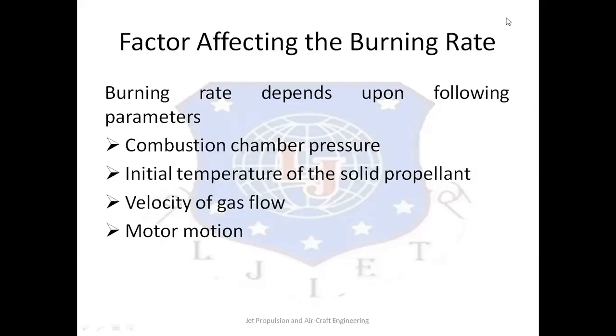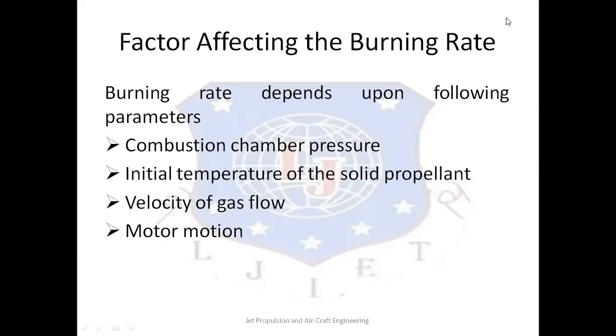The third one is velocity of gas flow or combustion gas velocity. The propellant burning rate is increased by the high velocity flow of the combustion chamber gases over the burning propellant surface. The augmentation of burning rate is done by the increase of combustion gas velocity, and the process of augmentation is called erosive burning.